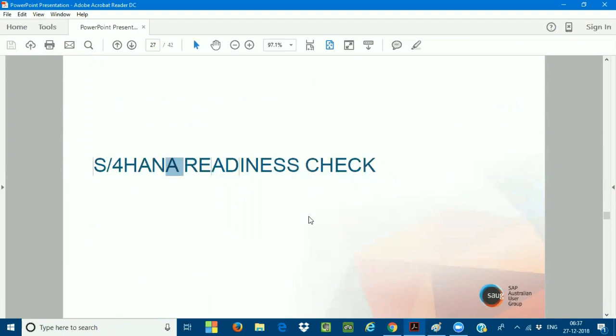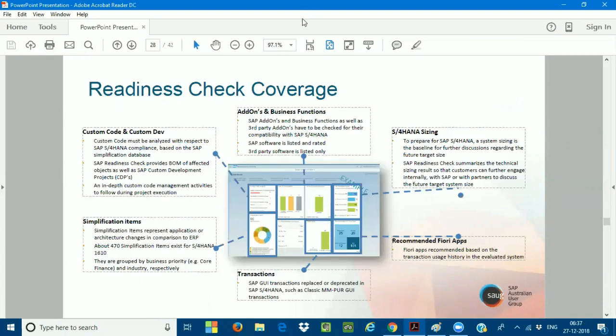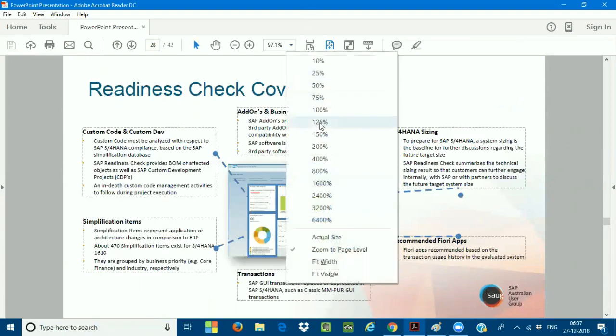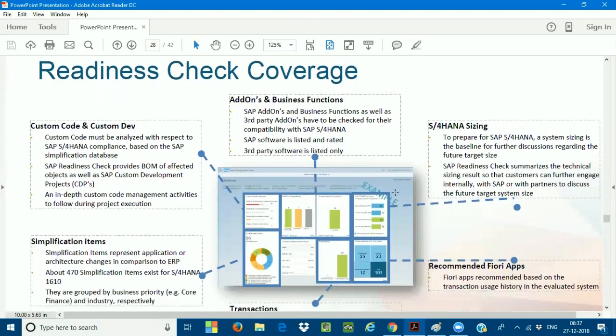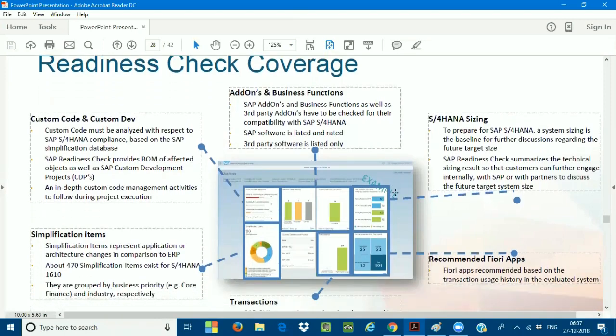So what is this SAP readiness check going to do? I just enlarge it for visibility for all. This SAP readiness check is going to cover all these aspects. One is custom code and custom development. What are all the custom codes you have developed earlier in ECC? You have written a lot of programs, gone through a lot of RICEFs, workflows, interfaces, enhancements, forms. So you have done a lot of development in SAP ECC.